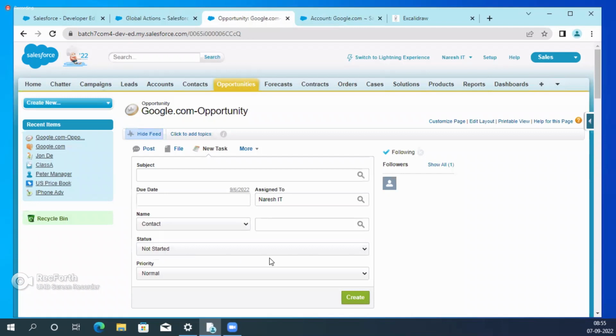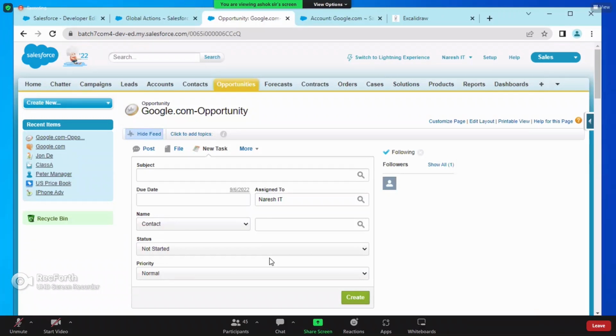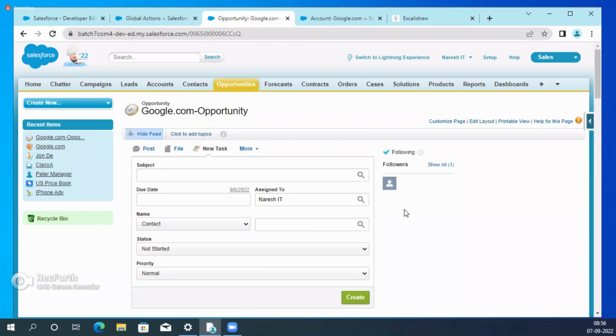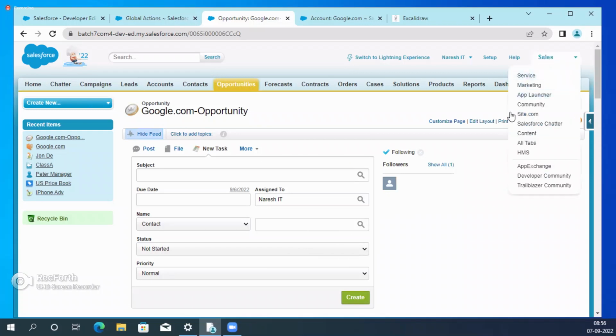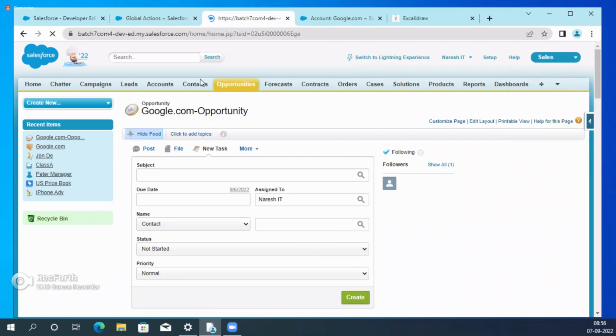Global action is only one button which is shared across multiple objects. If you are doing any modification on the global action, it will impact all the objects. In that case, if the client is asking for a specific object, go to the particular object and create your quick action.